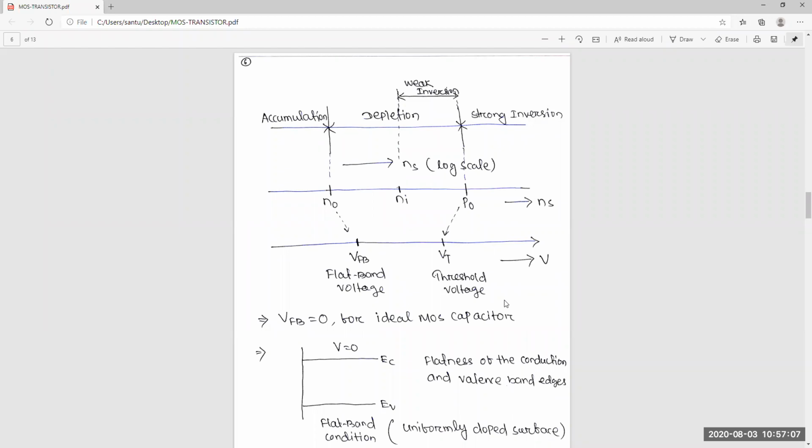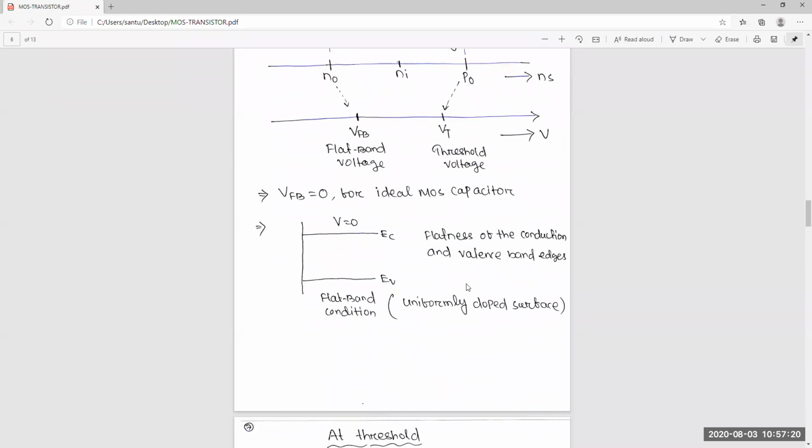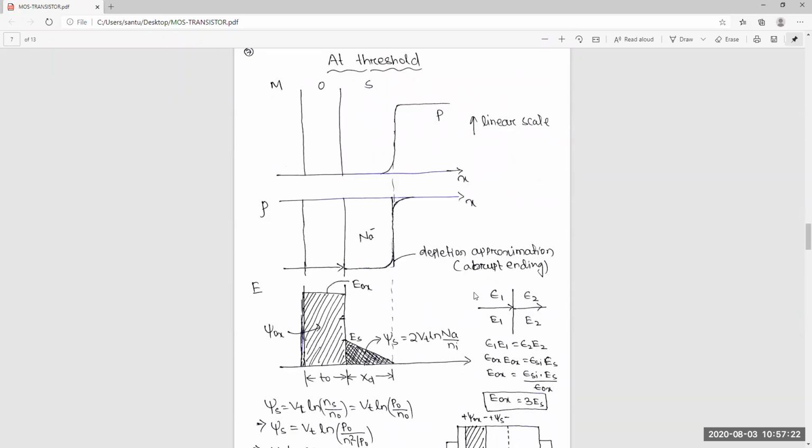It will increase heavily. So at this threshold voltage, this part is very, very important. That's why we will discuss this threshold voltage and what the things are in the MOSFET.